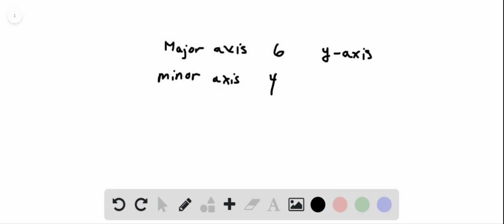Okay, so if the major axis is a length of 6, then that means from center it's going to be plus or minus 3. Okay, the vertices are going to be at plus or minus 3. And the minor axis being 4, a length of 4, means that the co-vertices are going to be at plus or minus 2. Okay, so in other words, if you just draw a basic sketch, keeping it at 0, 0, if the length is 6,